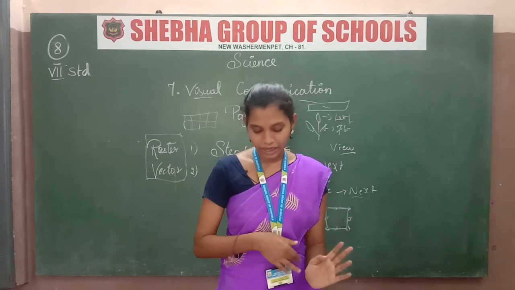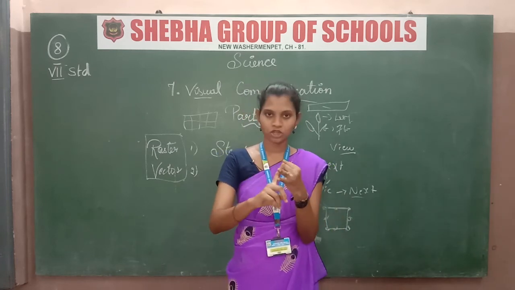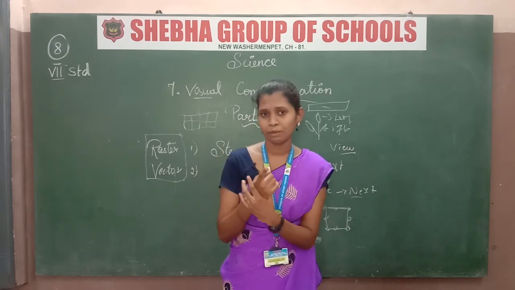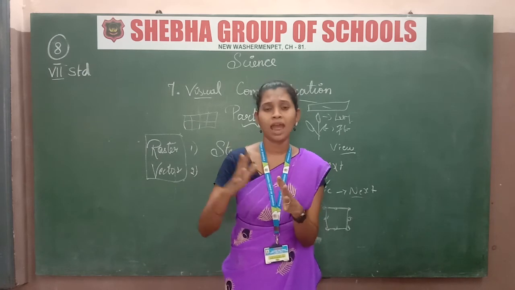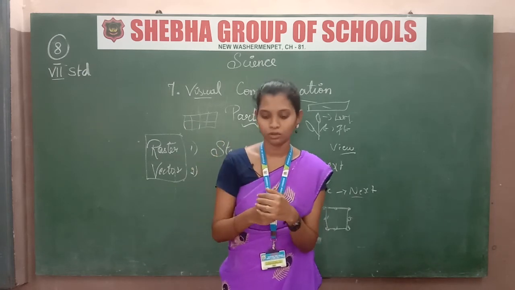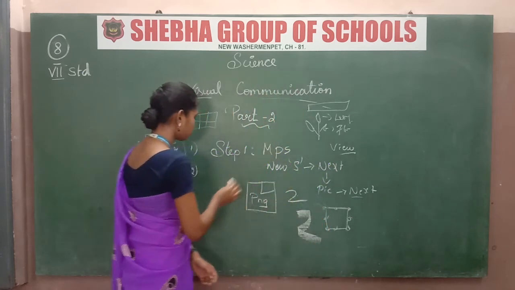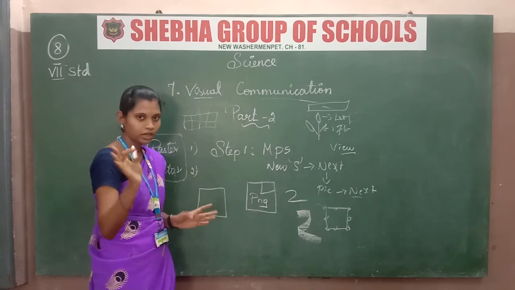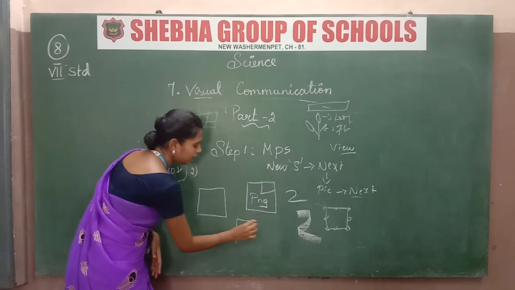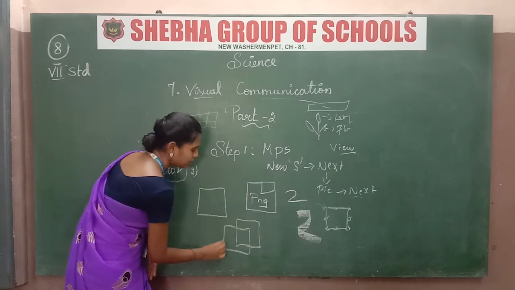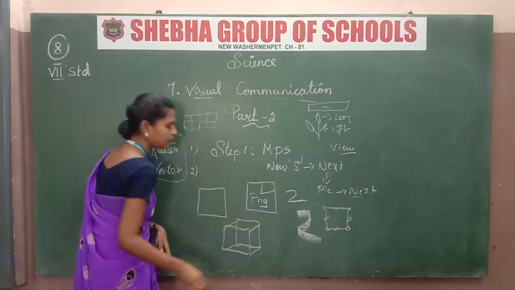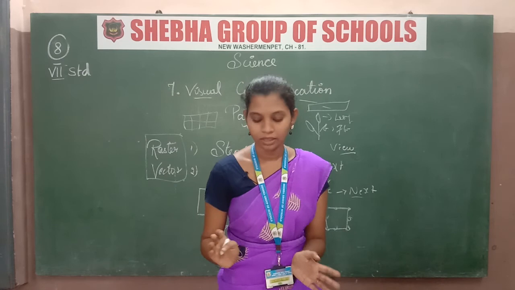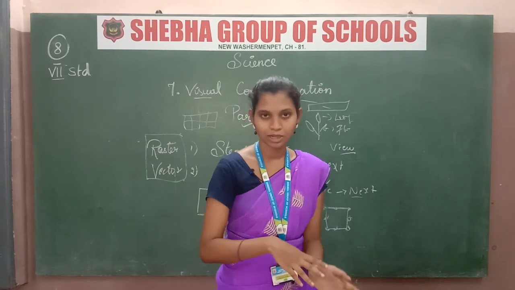Okay, and then the main thing is 2-dimensional and 3-dimensional. What is 2-dimensional and 3-dimensional? In chemistry we study about the cube, and in maths we study about the square. You know all that, no? So square means what? That which we see as images, that is 2D. Okay, 3D means we are going to see 3-dimensional images. In the box we have to see all the 3-dimensional. That is the difference between 2-dimensional and 3-dimensional.